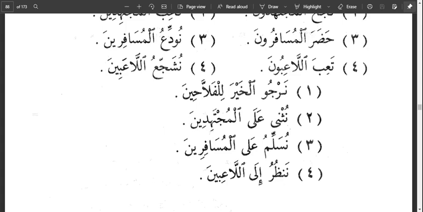So the only way we can differentiate between the ya showing jarru and nasbu is with the context of the sentence. We work with the context of the sentence to know which one of the ya is showing nasbu or jarru.